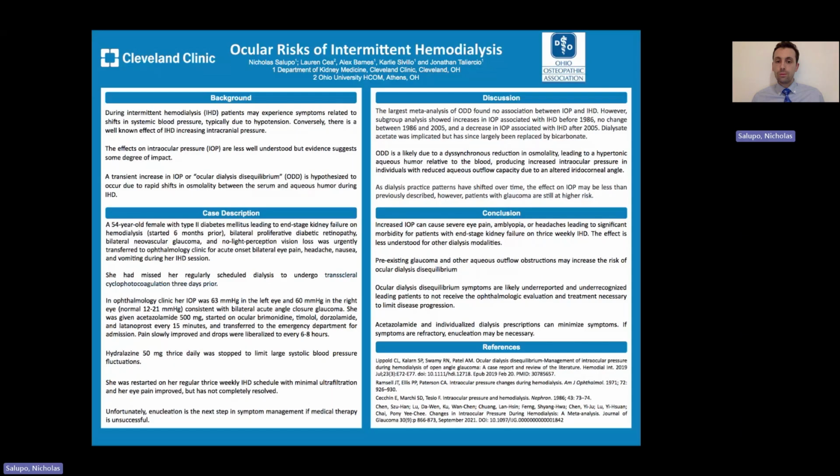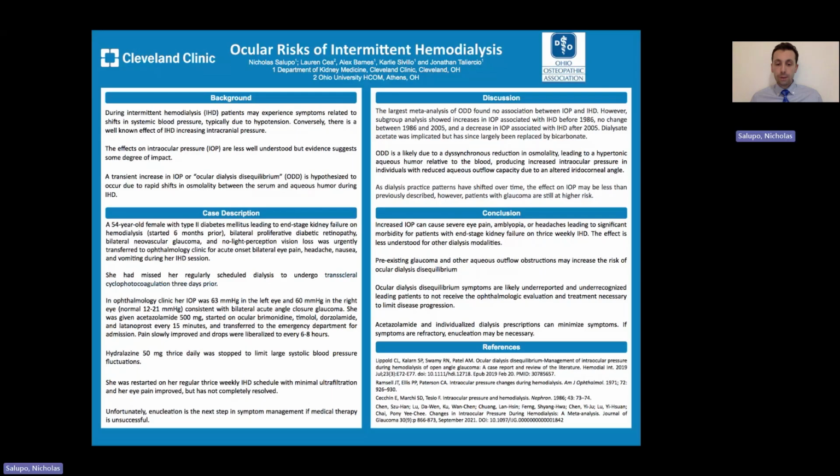In conclusion, increased IOP can cause severe eye pain, amblyopia, or headaches, leading to significant morbidity for patients with ESKD on thrice-weekly IHD. This effect is less well understood for other dialysis modalities. Pre-existing glaucoma and other aqueous outflow obstructions may increase the risk of ocular dialysis disequilibrium. These syndromes and their symptoms are likely underreported and under-recognized, leading to patients not receiving the ophthalmologic evaluation and treatment necessary to limit disease progression.